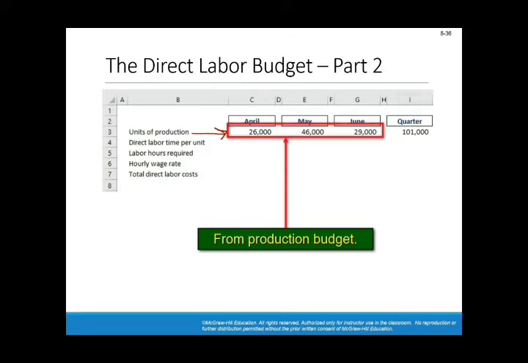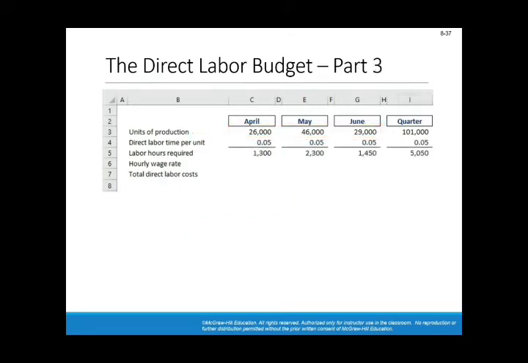The time per unit is 0.5, and therefore labor hours required is 1,300 labor hours. Multiply them by the hourly wage, which is the $10, and you can get that the direct labor cost for April is $13,000. So this is very simple and straightforward: 10 multiplied by the number of labor hours required in production.